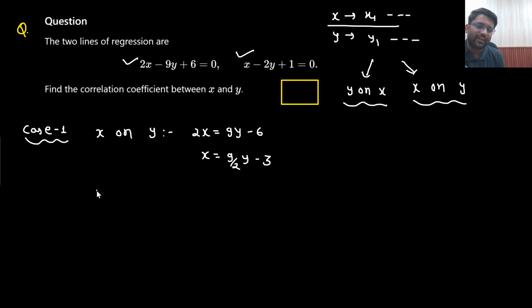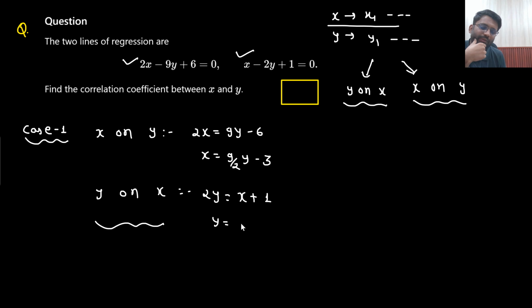So the other line has to be y on x. There is no doubt about it. So these are the assumptions that have been made. The other line is y on x. That means 2y would be equal to x plus 1. So y would be equal to 1 by 2 x plus 0.5.